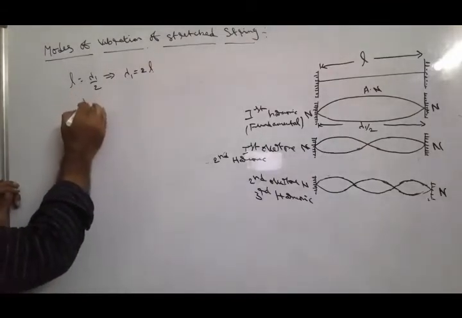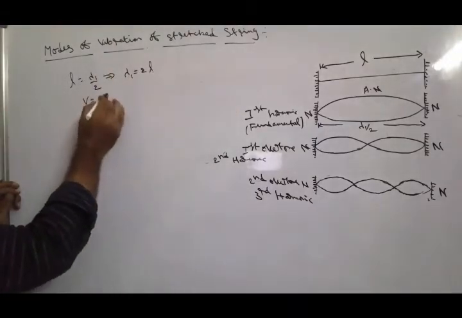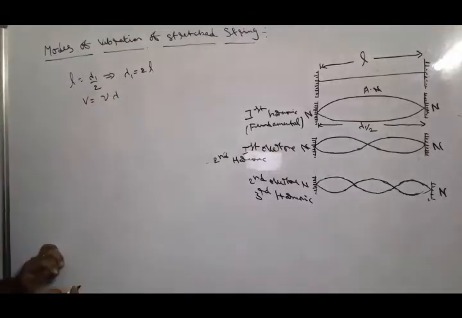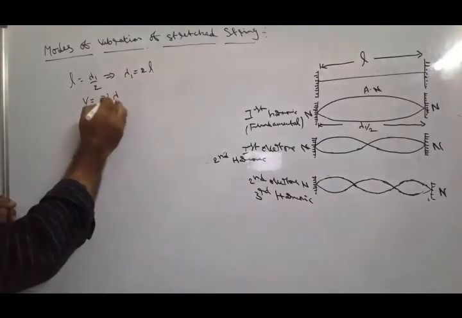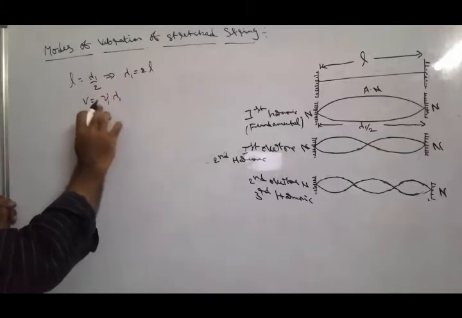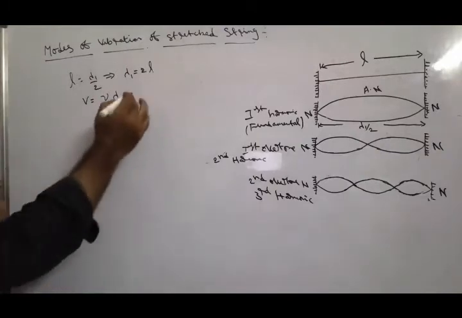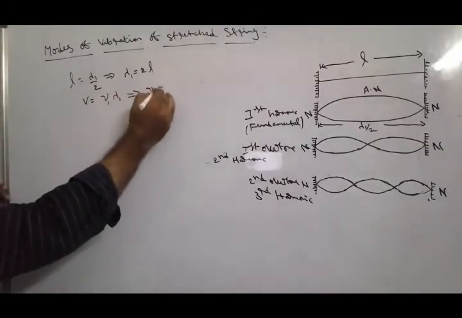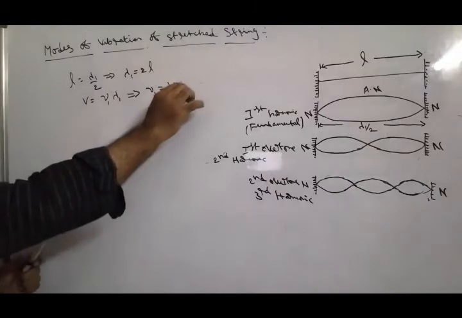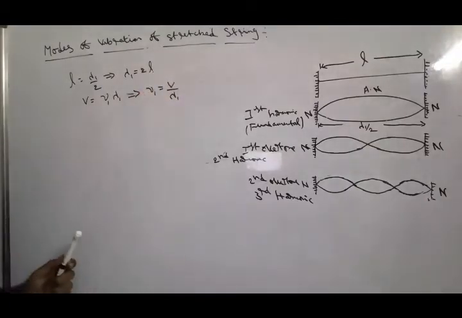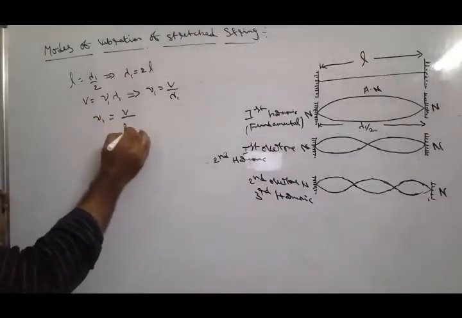We know very well the velocity of transverse wave along a stretched string can be written as V is equal to nu lambda generally, but depending upon the mode, for the fundamental first vibration, I am taking V is equal to nu 1 lambda 1. The velocity of transverse wave along a stretched string is constant, so nu 1 is equal to V by lambda 1. Here V is the velocity of the wave, and nu 1 is equal to V by lambda 1, where lambda 1 is 2L.